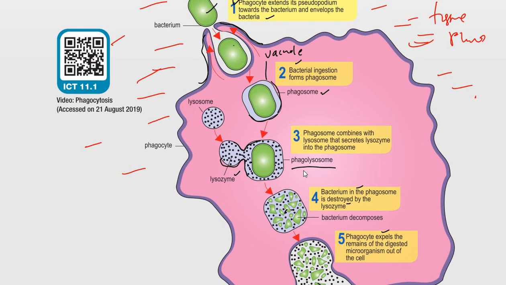So please remember the steps and also the terms here: phagosome, and what is phagolysosome. These are the steps of how phagocytosis occurs. Maybe in the essay you have to explain, so you have to have five points if you want to get five marks. That's for phagocytosis. Later I will continue with inflammation.